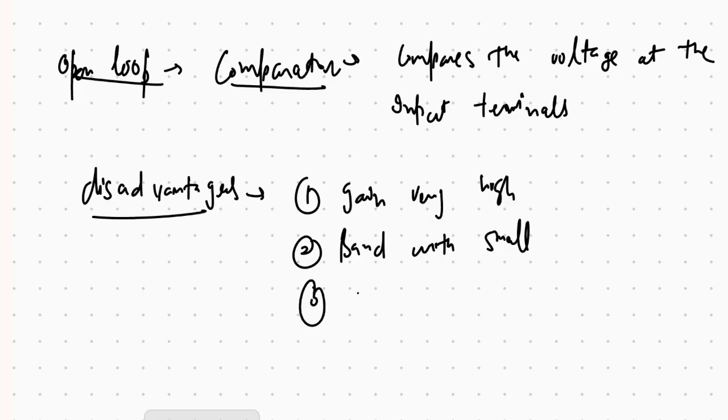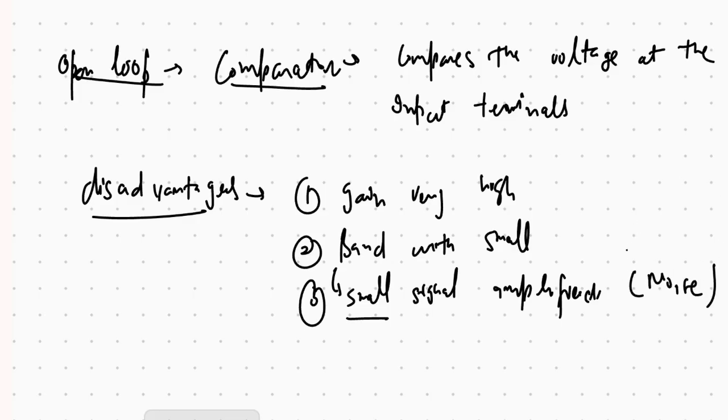The third is that small signals may be amplified, so it can amplify noise also. Noise will also be amplified, which is a disadvantage. We don't want noise in our output signal. There is also distortion in the signal.